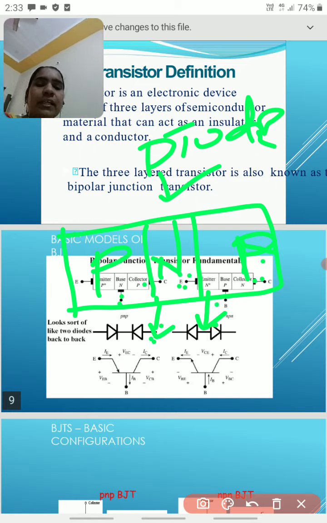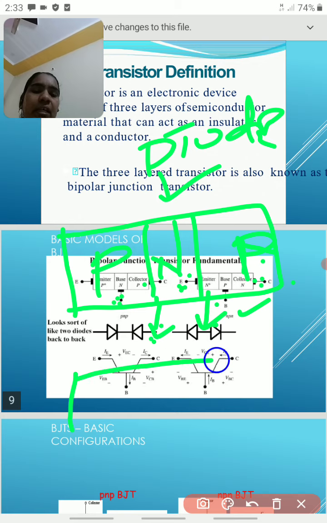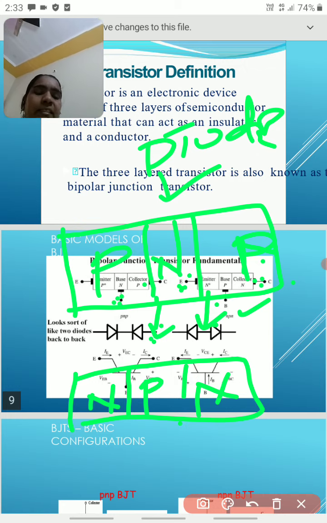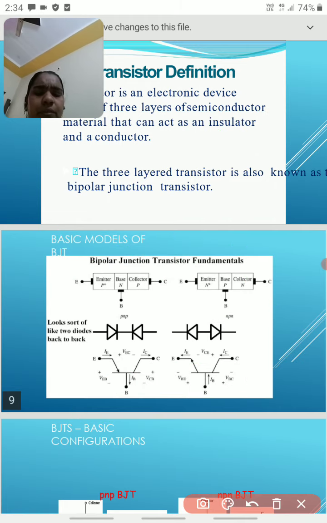This is a solid material also. First we take the p type material, sandwiched with the n type material, then we get the PNP transistor. In the same way, if you take the n type material, sandwiched with the p type material, this is called an NPN transistor. We will then see the majority charge carriers in the PNP transistor and the operation of the PNP and NPN transistor.